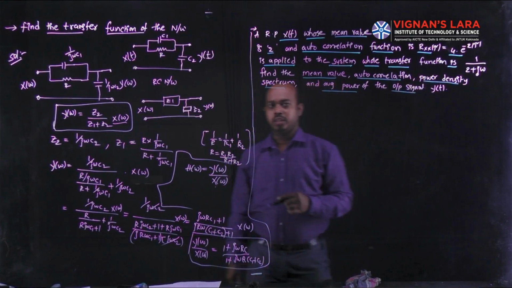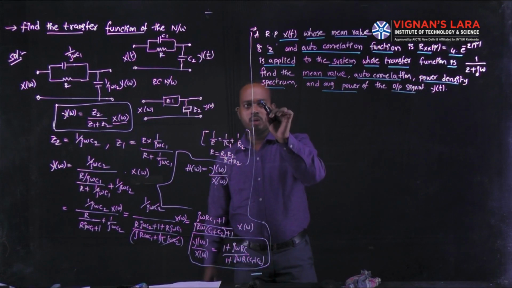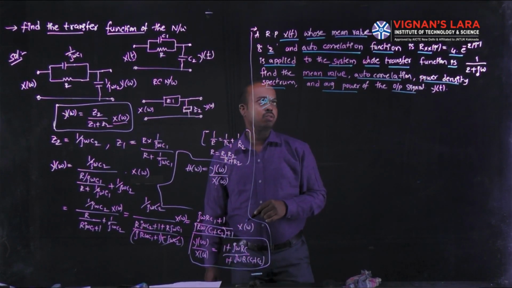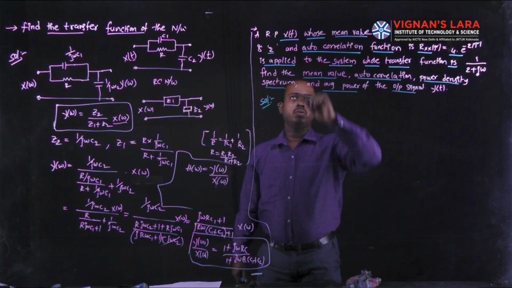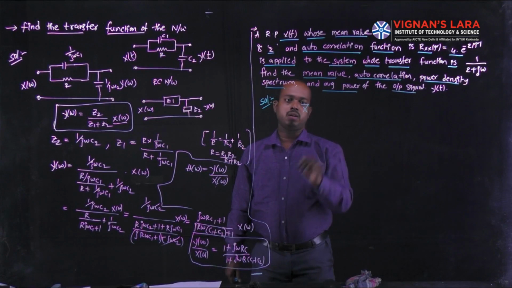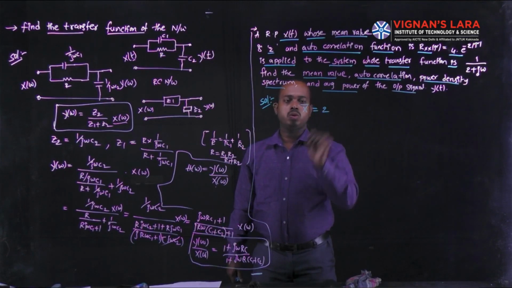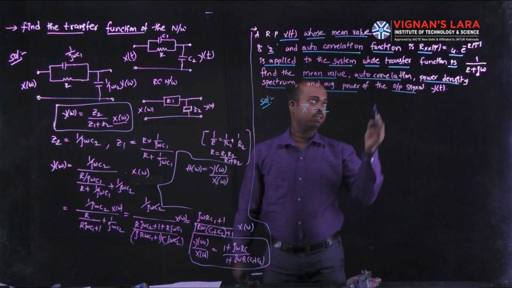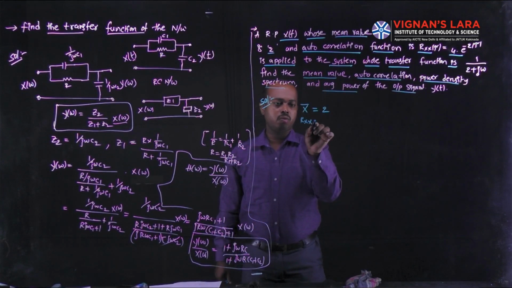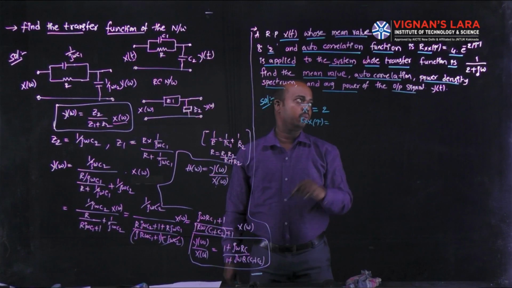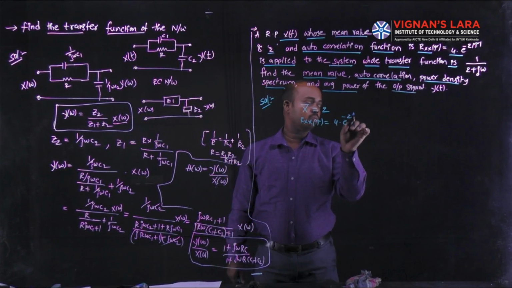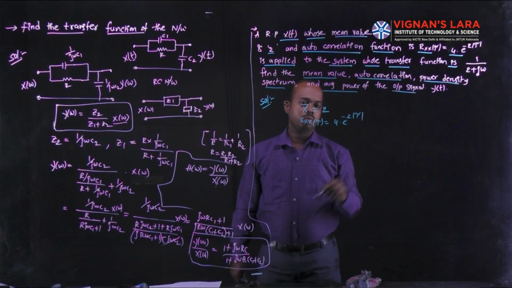First of all, you can write the given data available in this problem. The given data is the mean value of the random process, that is, X bar is equal to 2, and the autocorrelation function is Rxx(tau) = 4 e^(-2|tau|).